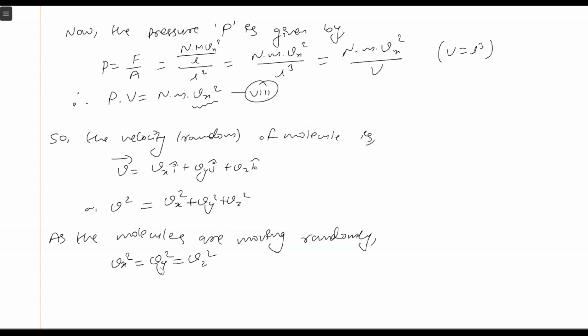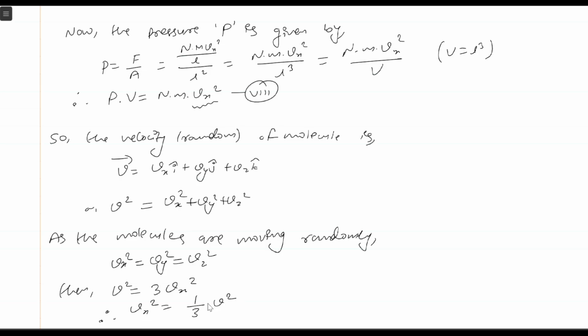So if you put the value of Vy square and Vz square in terms of Vx square over here, then what do we get? V square is equal to 3Vx square. Therefore, Vx square is equal to 1 by 3 into V square.